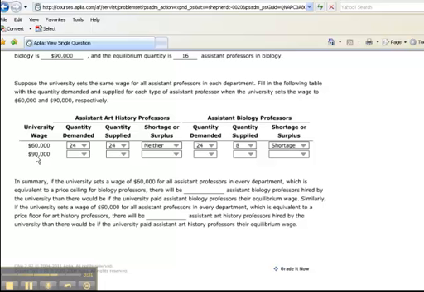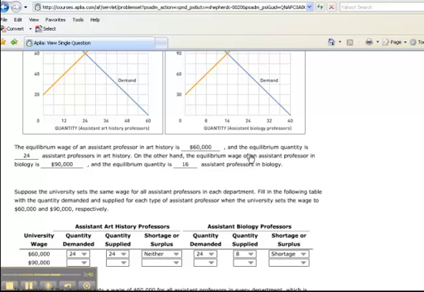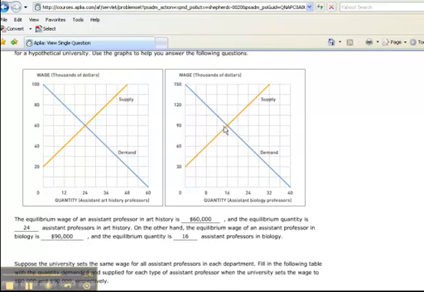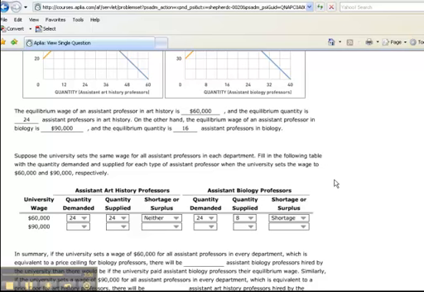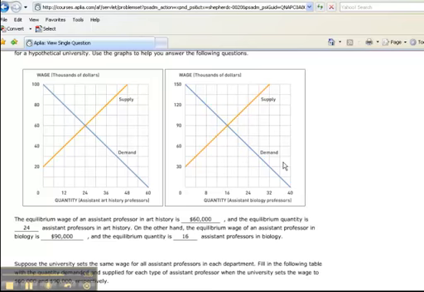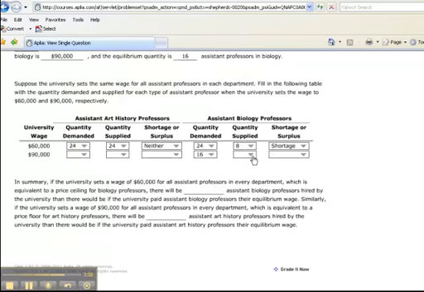Okay, what if the university instead says, we're going to set the wage at $90,000 across the board? What is that going to look like? Well, let's look at assistant biology professors first. That's their equilibrium wage. So again, we're at the equilibrium point for the biology professors. The quantity demanded is going to be 16. And the quantity supplied is also going to be equal to 16 at that point.